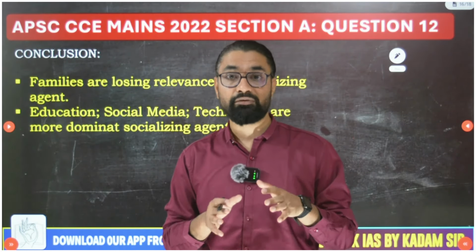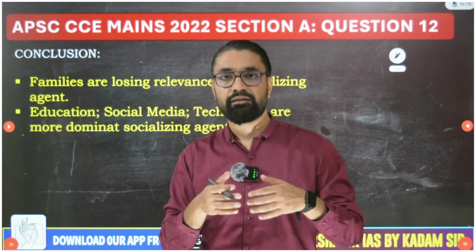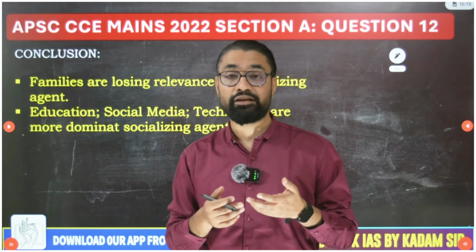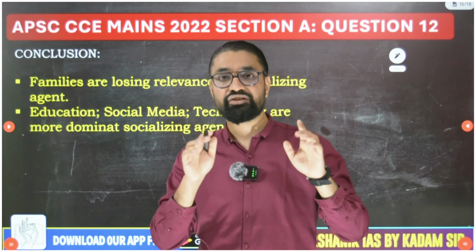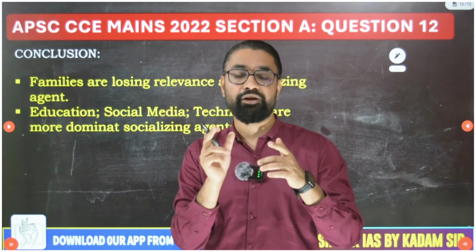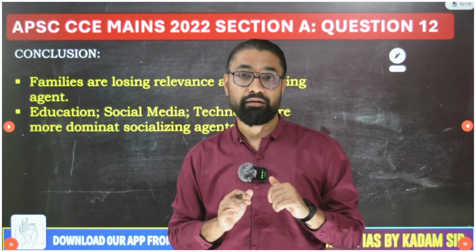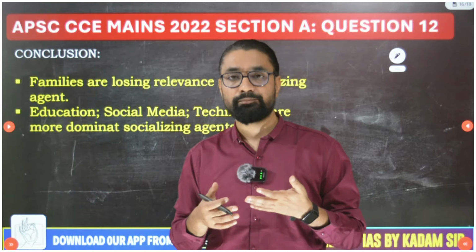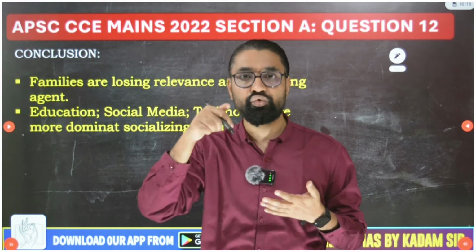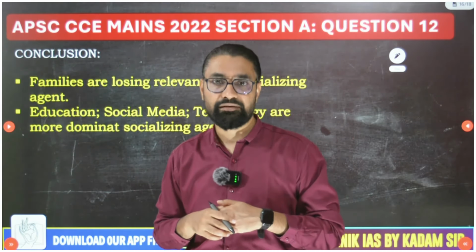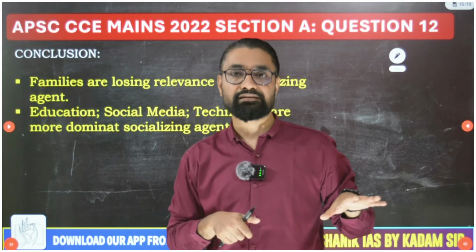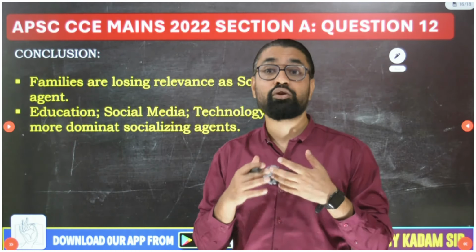I told you the family system is not the only agency that is going to impact your values. In our app lectures, in value system development, I have given you 2 charts, 25 factors from where we learn values. So these other factors are also going to influence your value system, and those factors are also more dominating.